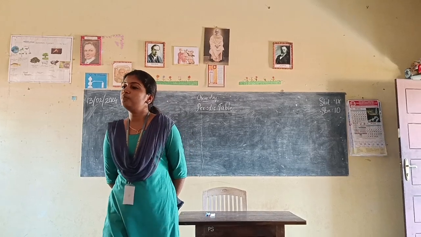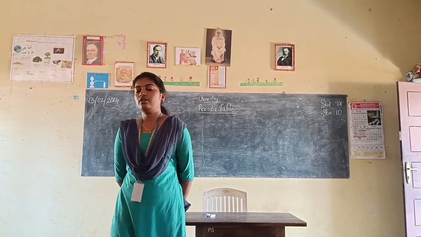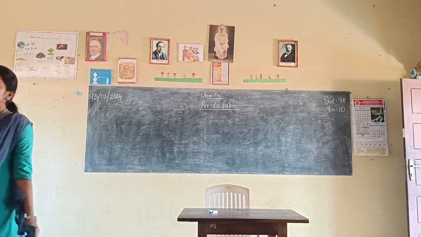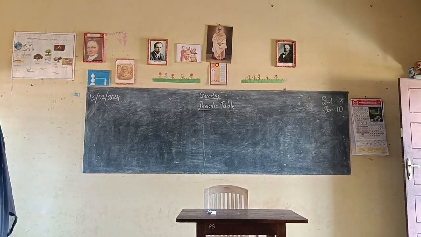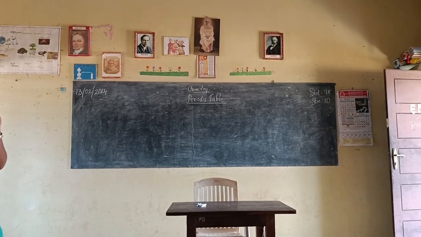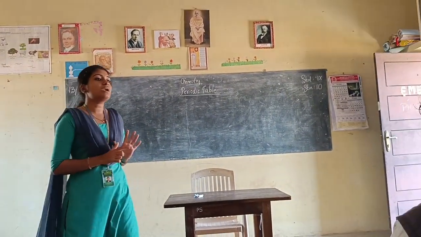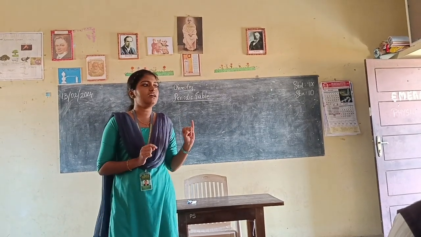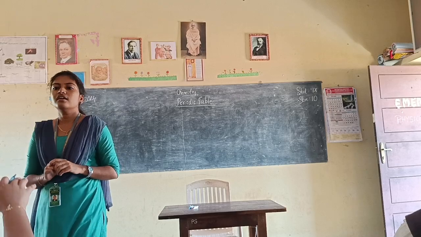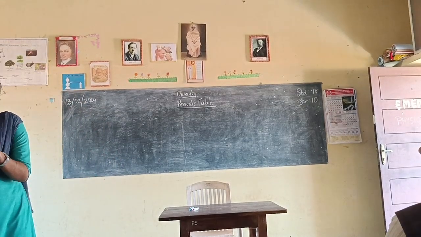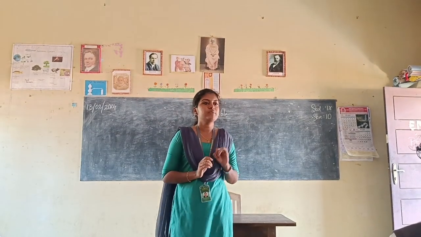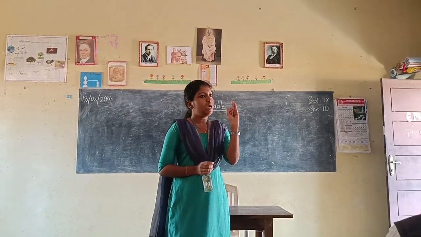Can you define a group? What is the group? Your name? Blessing. Vertical columns in the periodic table are known as groups. Is that clear? Then what is the period? Horizontal. Very good. Horizontal rows in the periodic table are known as periods. So we have discussed group and period.